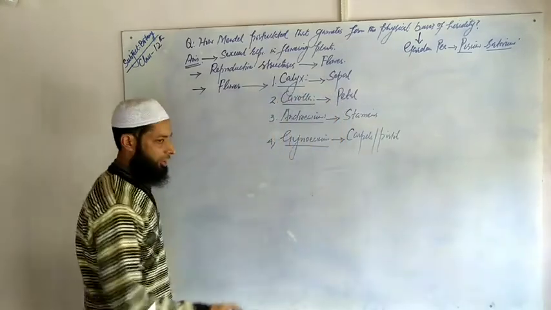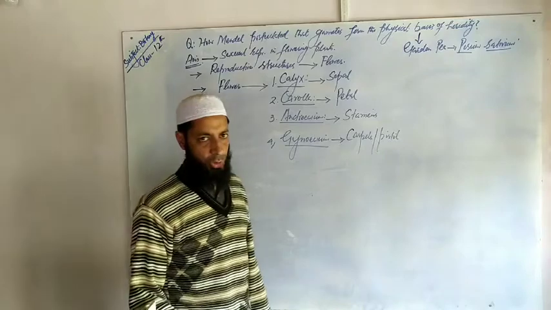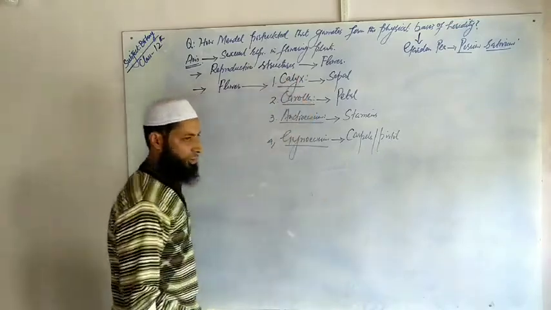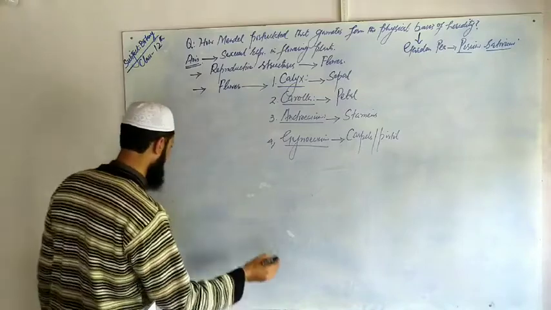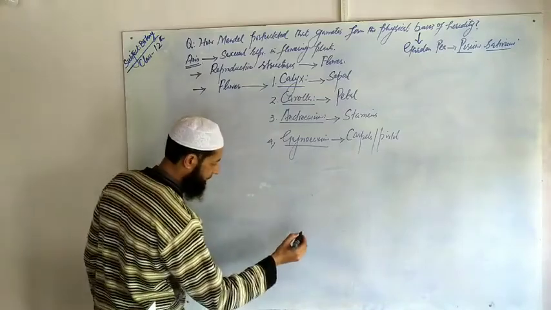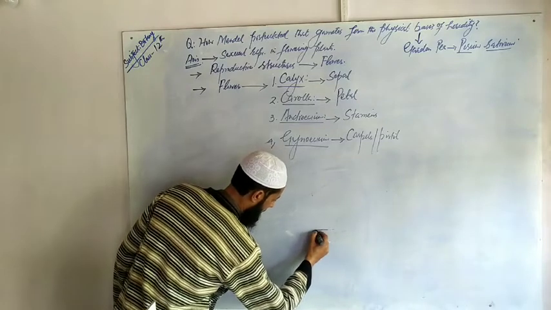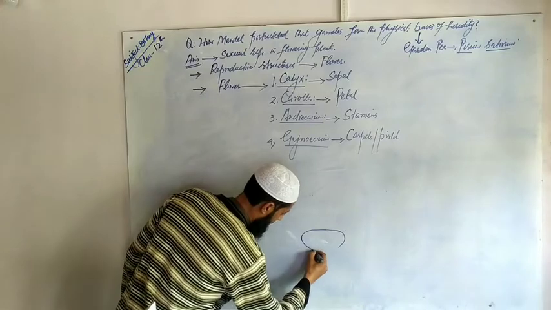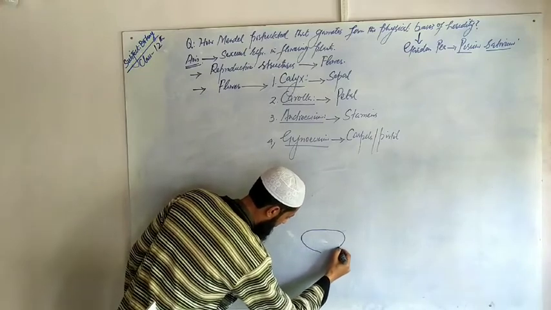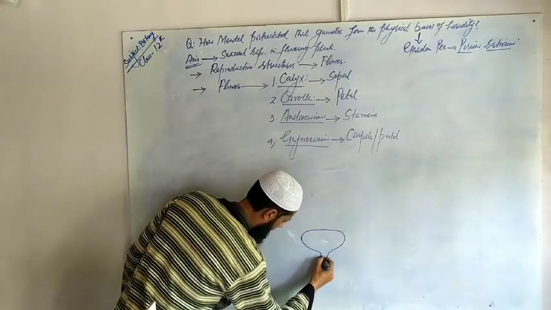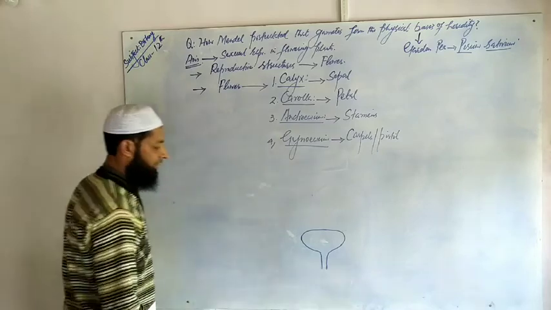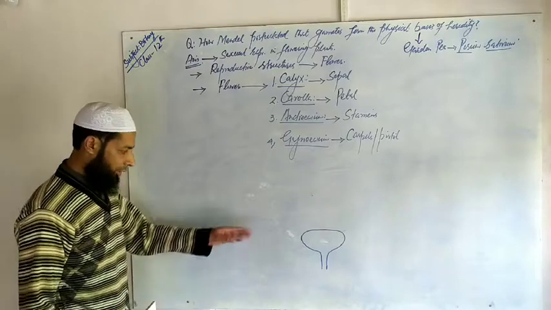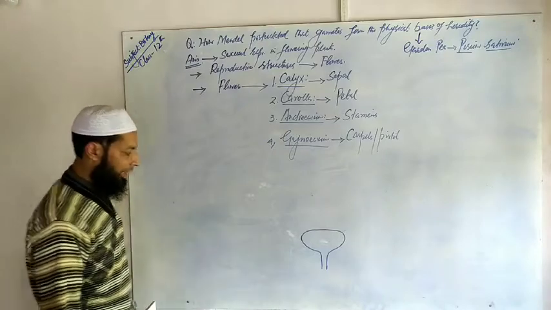With the help of a structure, inshallah, I will try my level best to depict all these whorls in a sequential way. Like this, if you have a flower, a flower is having a base from which the flower arises.